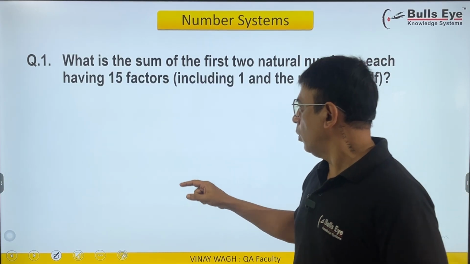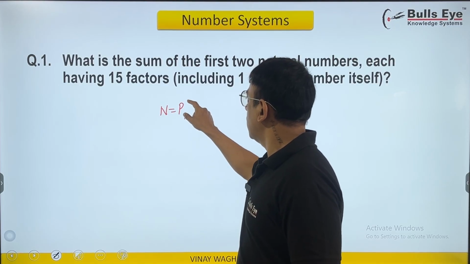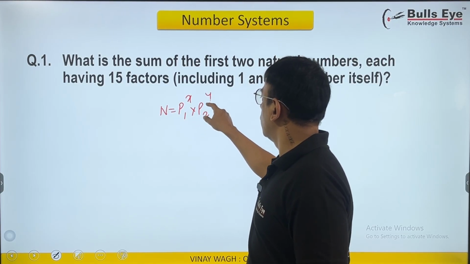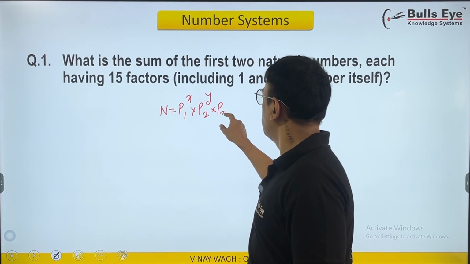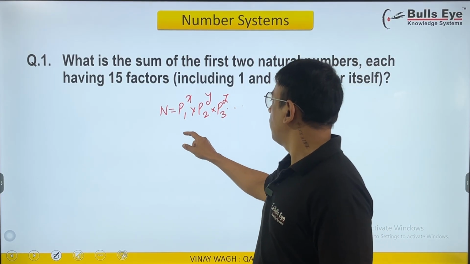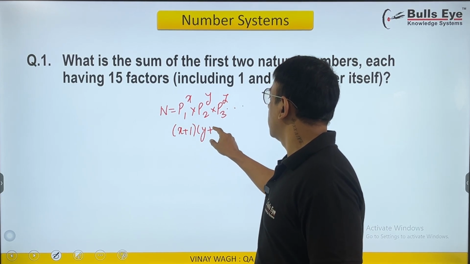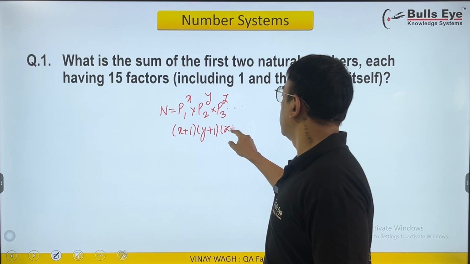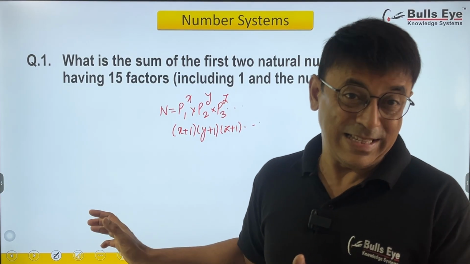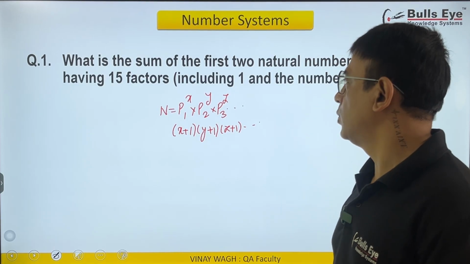So what you need to know first is for any given number, if you break the number into factors, let's say prime number 1, prime number 2 and prime number 3, there can be more than this. So the total number of factors can be found out as x plus 1 into y plus 1 into z plus 1, and if there are more than this, then it will go on. That's how we find the total number of factors. So this is the theory or the initial part of the knowledge that one needs to have.